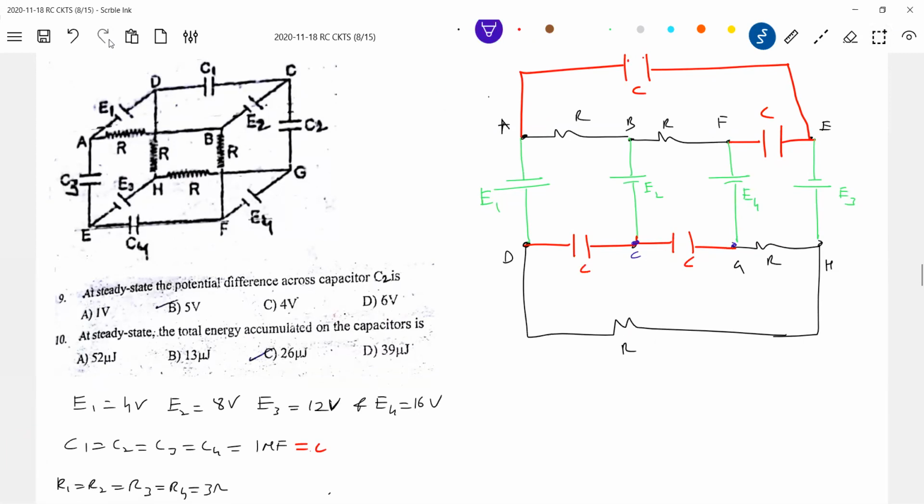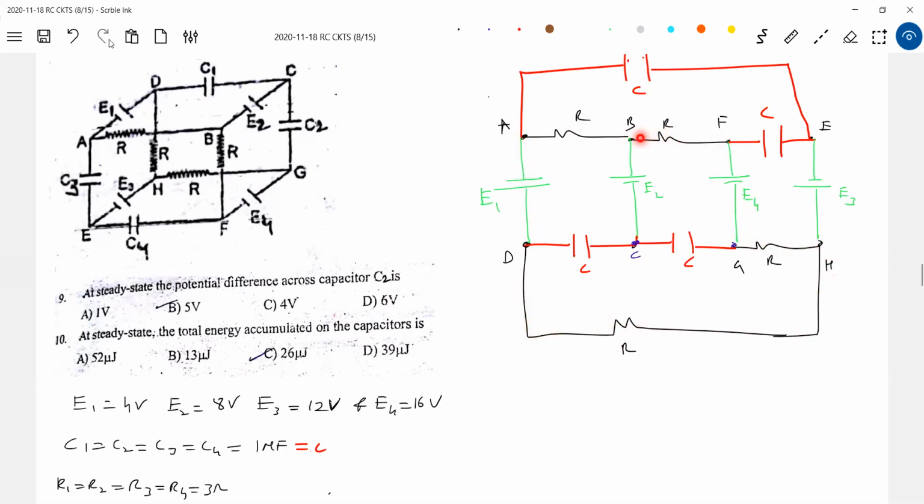Will there be any flow of current? We have to check it. Where are the resistors? Resistors are here. One of you asked, no need of a resistor. You can see here there's a path where current can flow. And here it is open circuit, so no current flows. But I should draw the resistor. There's a flow of current in this path. So there will be a flow of current through the resistors.